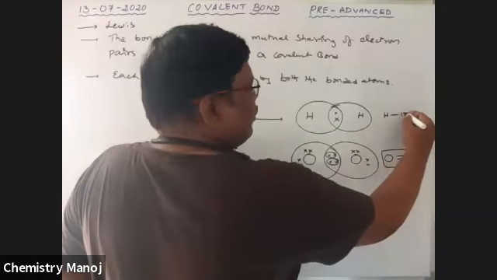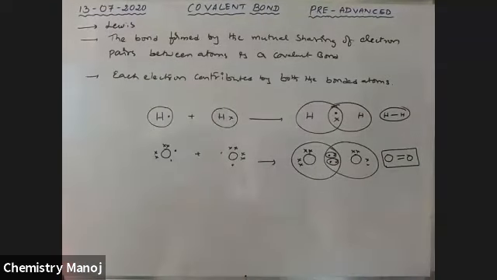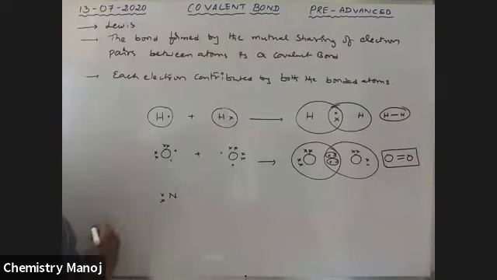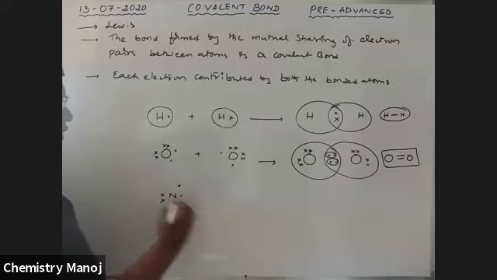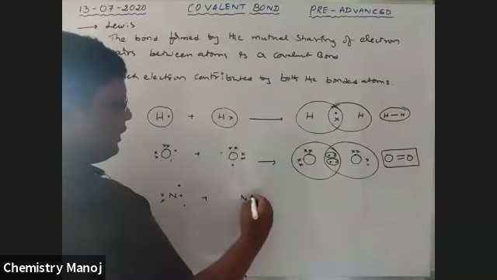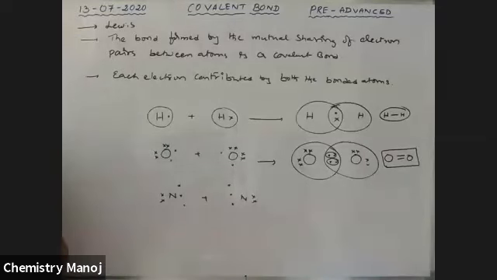Here is a single covalent bond between hydrogen and nitrogen. Similarly, nitrogen has a pair of electrons and 3 unpaired electrons in its outermost orbit. It is also in the ground state. Next, another nitrogen also has a pair of electrons and 3 unpaired electrons in its outermost orbit.